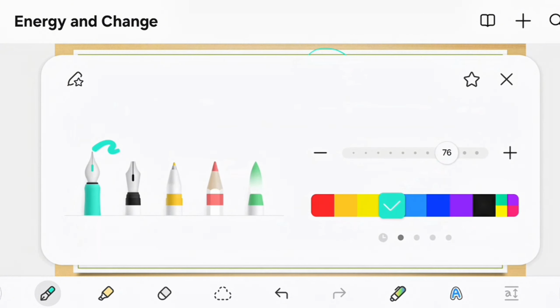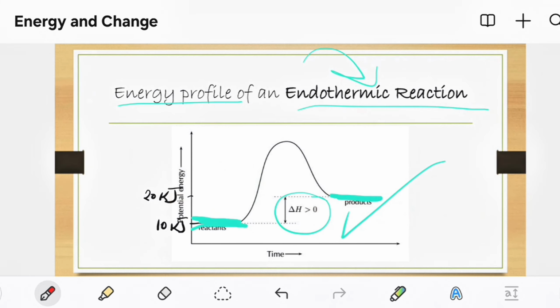Now, if you recall, we had something like this for the energy profile of an exothermic reaction. It was something like that. I'm a physicist and a chemist, please forgive my artistic skills, not that good. So this is how our exothermic was looking, the red color there.